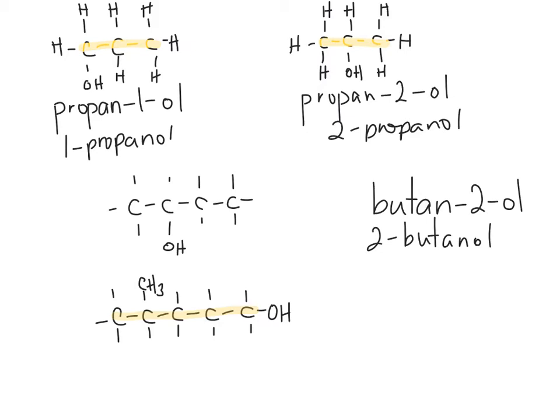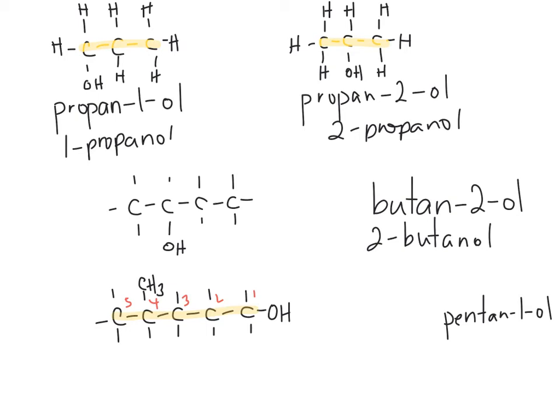So the carbon chain length is 5, so it's pent, and the OH group is on carbon number 1 when we number these. And you have to continue in the same direction. Priority always goes to the numbering of your functional group. Our functional group here is the OH. So this is pentan-1-ol, or 1-pentanol.